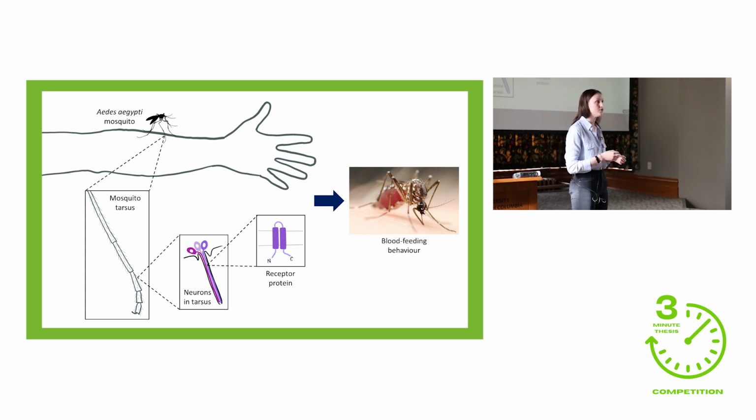In order to have a look at these neurons, we need to genetically modify the mosquitoes so that now the populations of neurons that we're interested in looking at will be labeled by a marker. We basically attach this fluorescent marker to the neuron, and if we emit a certain wavelength of light, we're actually able to see those neurons but not any other ones. This allows me to build a map of where the neurons are in the leg